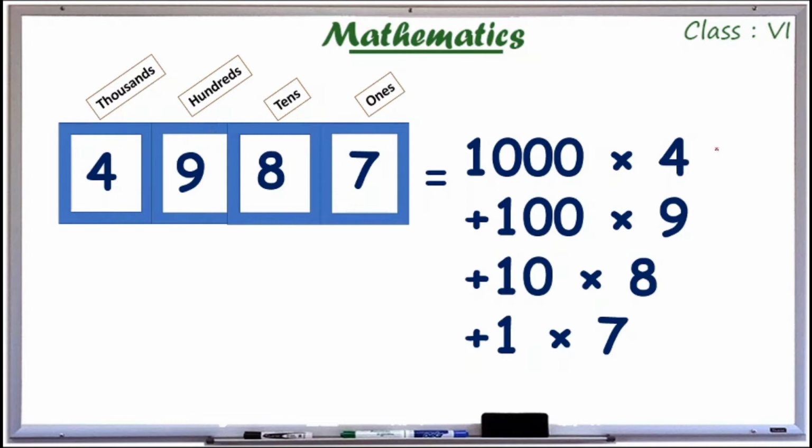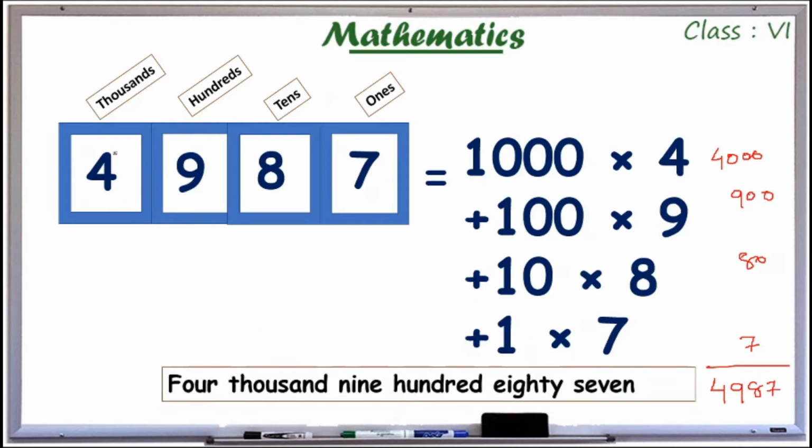So adding this I get 4980 and 7. While adding I get 4987. So this is how we are naming our numbers.